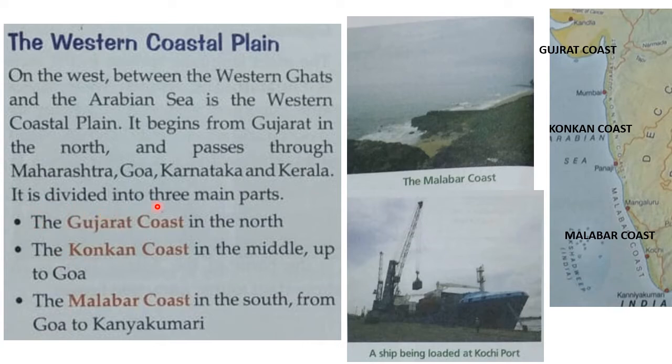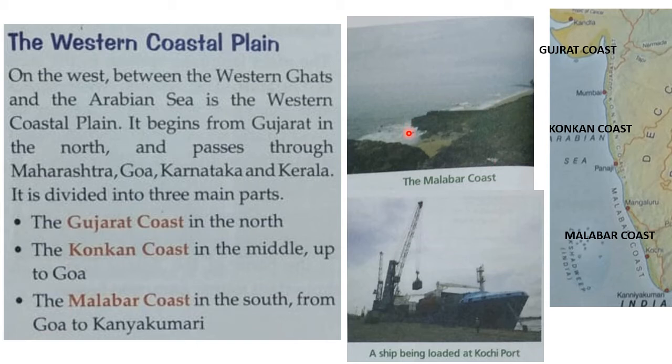It is divided into three main parts. Number 1 is the Gujarat coast in the north. The Konkan coast in the middle, from Maharashtra up to Goa. And then the Malabar coast in the south, from Goa to Kanyakumari, the southernmost tip of the mainland of India. Gujarat coast, Konkan coast and Malabar coast.